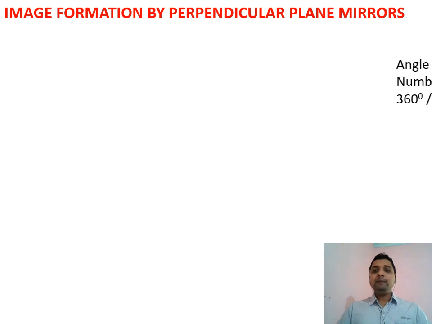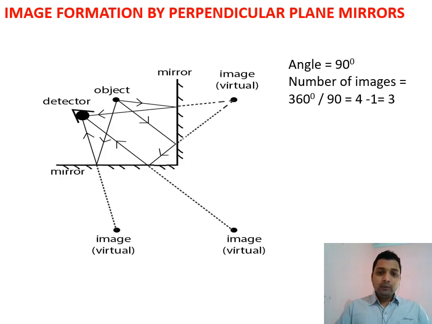If we take two mirrors perpendicular to each other, the angle between them is 90 degrees. In the 90-degree case, 360 by 90 is 4, and since 4 is even, 4 minus 1 equals 3. So 3 images will form: the first image in the first mirror, the second image in the second mirror, and the third one nearly at the joint.